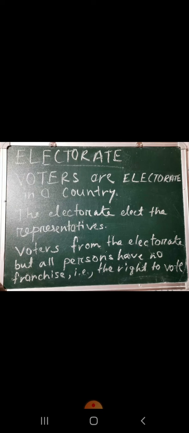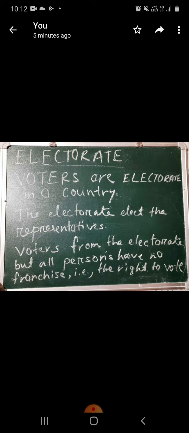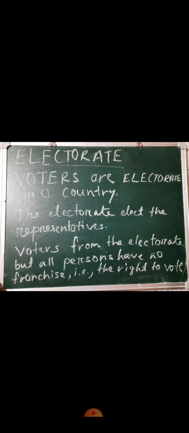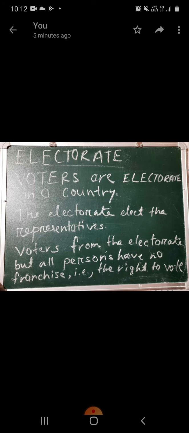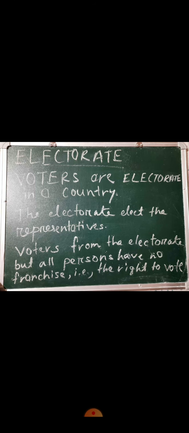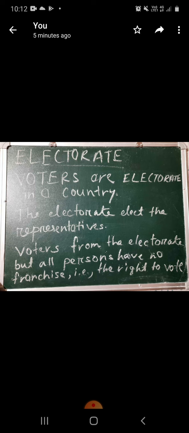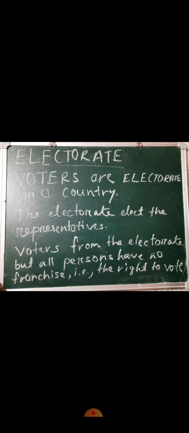Next we have to learn about the meaning of electorate. What is the electorate? The voters or the franchisees in a particular country are called the electorate. The electorate elects the representatives. Representatives are elected by the people who have franchise or suffrage. Franchise or suffrage means the right to vote. The voters in a country form the electorate because they have the right to vote.